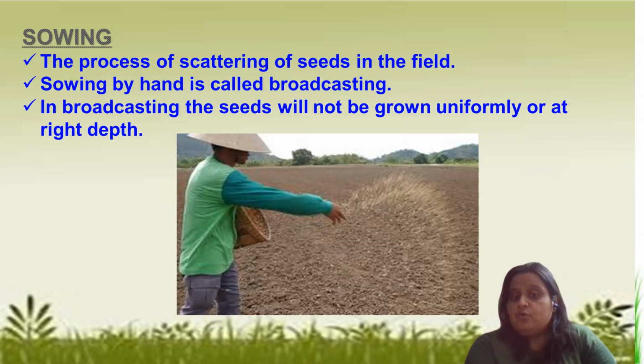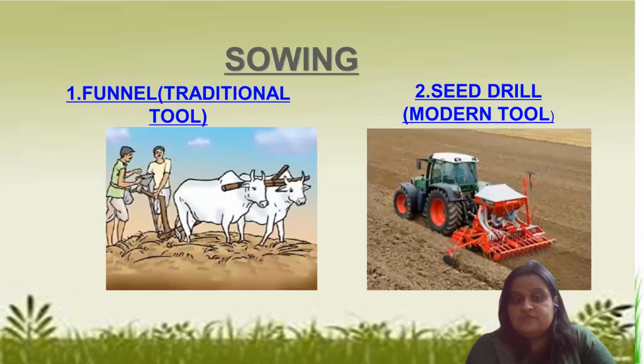So what we have to do? We have to take the help of some tools. And the tool you have seen in this picture, the funnel, which was used earlier, is also a traditional tool, a funnel-like structure. You can see in the picture, the two farmers have a funnel-like structure. They are placing the seeds inside it.